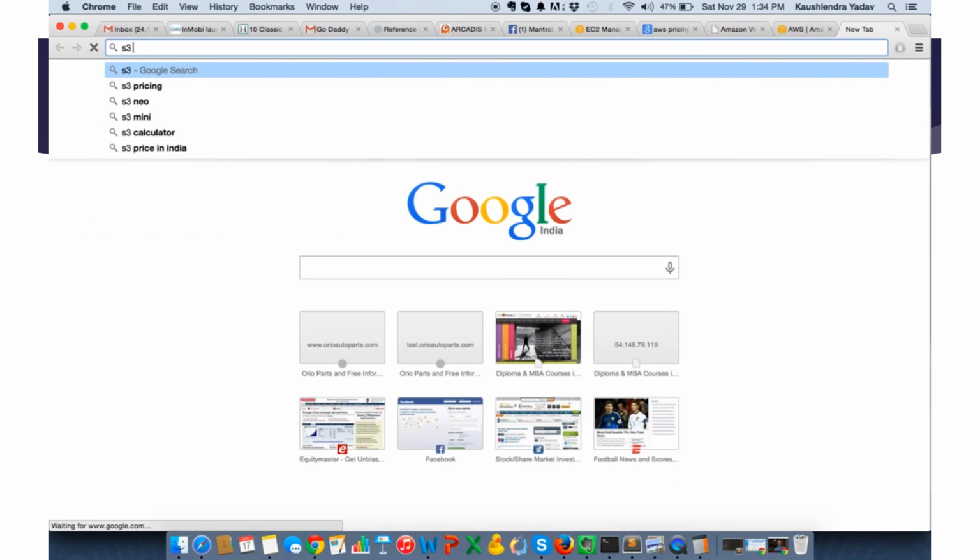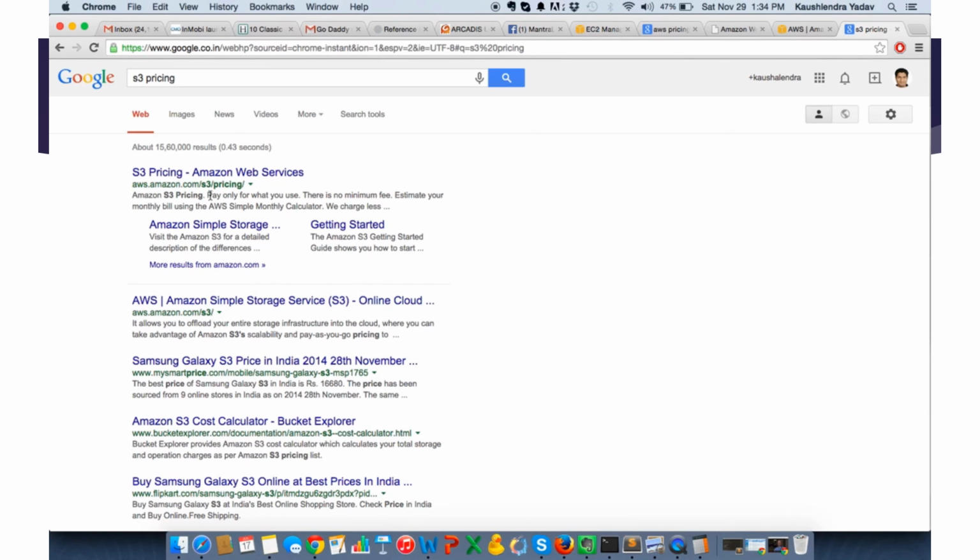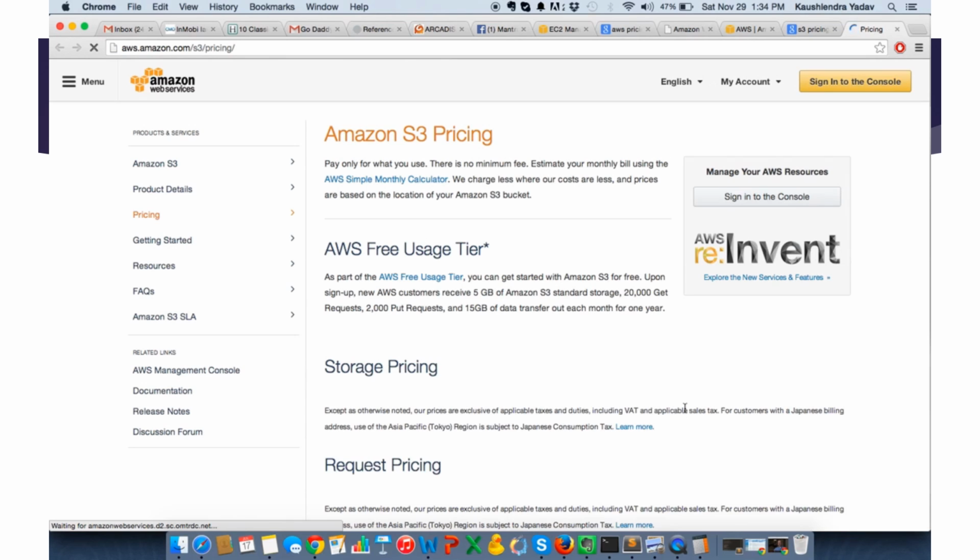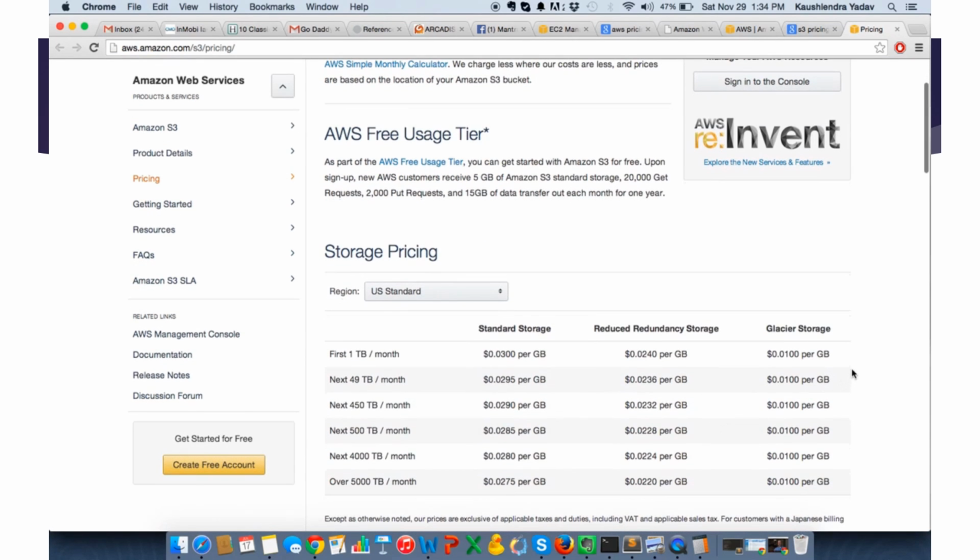S3 pricing. Storage pricing. So per GB, for the first 1 terabyte per month, the standard storage is 0.03 per GB.